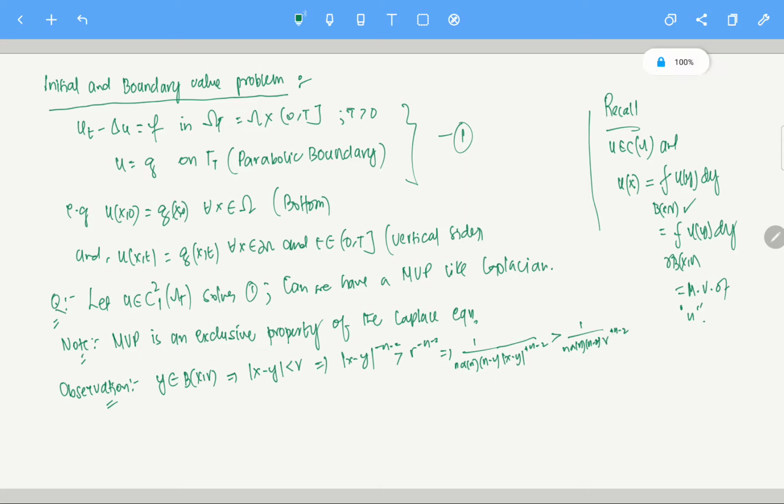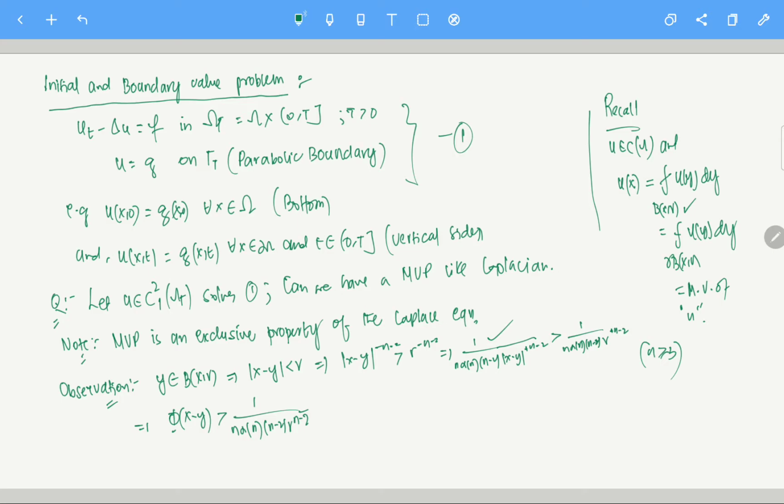So what is happening is this. What is this thing? This is the fundamental solution for n greater than or equal to 3. You can do it for n equals 2 also, no problem, but here I am just assuming n is greater than or equal to 3. This is the fundamental solution, Phi of x minus y, which is greater than 1 by n alpha n minus 2 times r to the power n minus 2, right?